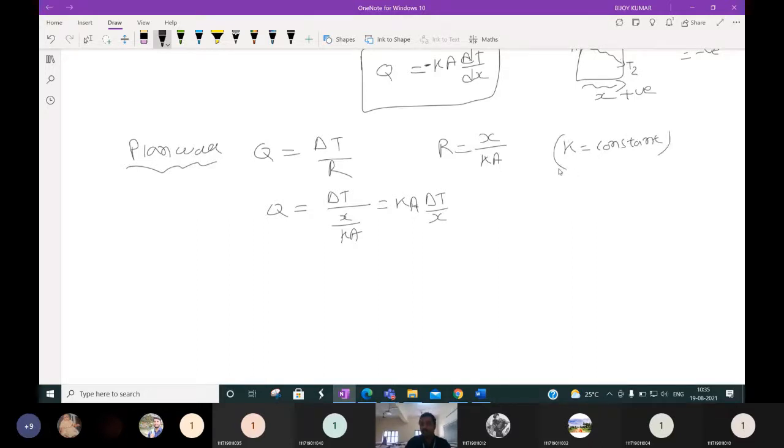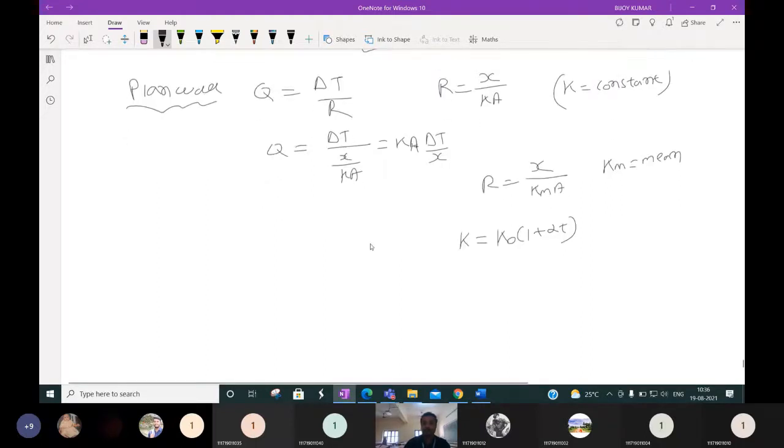If the thermal conductivity is not constant, then what will be the R value? This R value is nothing but X by Km A, where Km is equal to the mean thermal conductivity. We know that this K value is nothing but K0 (1 plus alpha T) for a plane wall. This means the K value is not constant and is changing with respect to temperature. This is what we discussed for the plane wall till now.